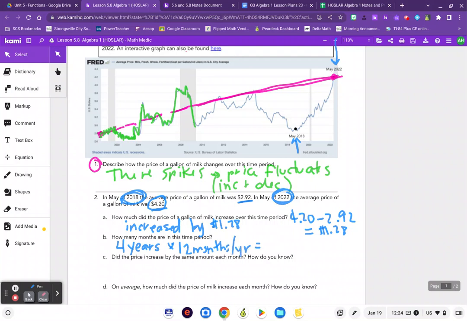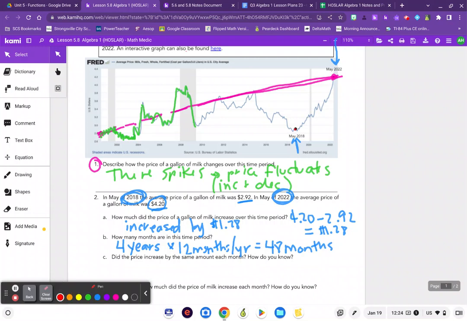And so 4 times 12 gives me 48 months. So be careful. The answer is not 4, it's 48 months. And so then C says, did the price increase by the same amount each month? And my answer is no, right? It did not increase by the same amount each month. And this is what I was saying earlier.